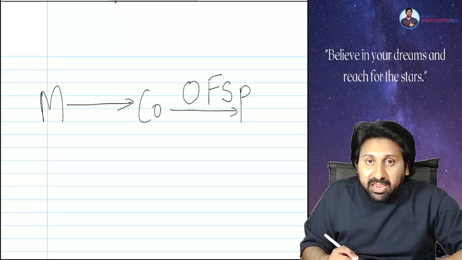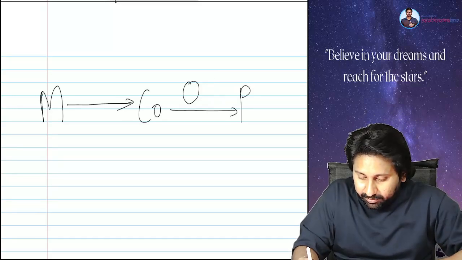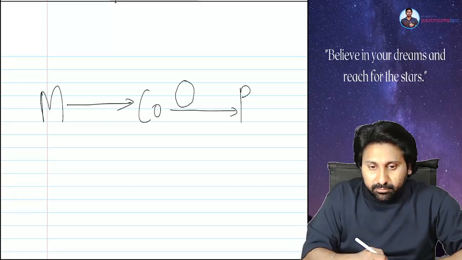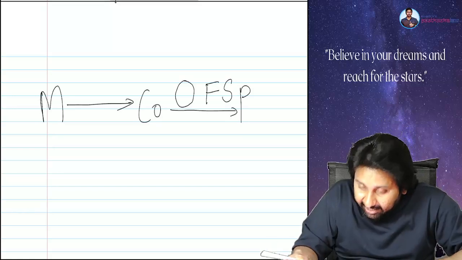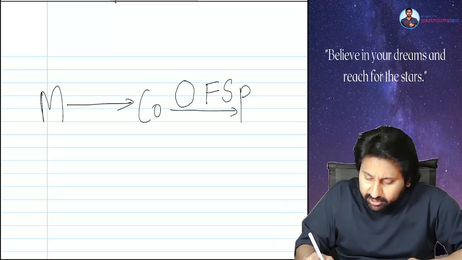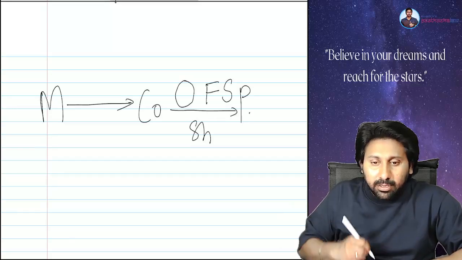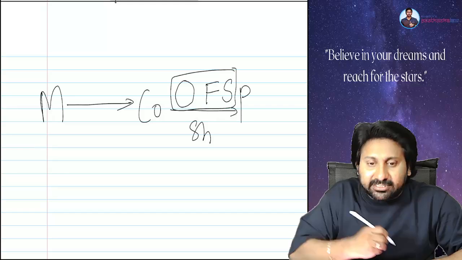That's why the name came as offer for sale. Start again. The company will give an offer. For what? For sale. Sale of what? Shares. To whom? Public.